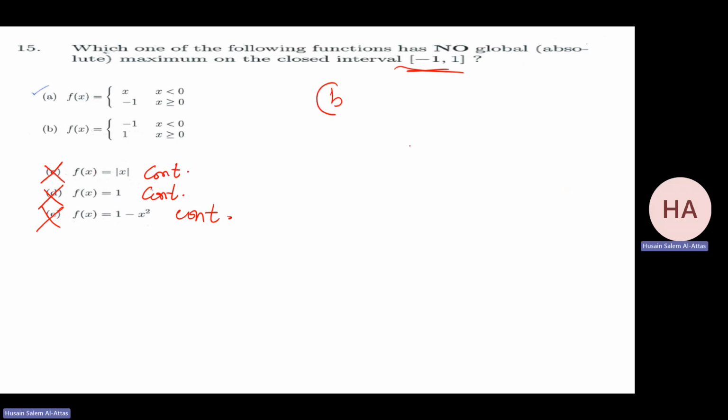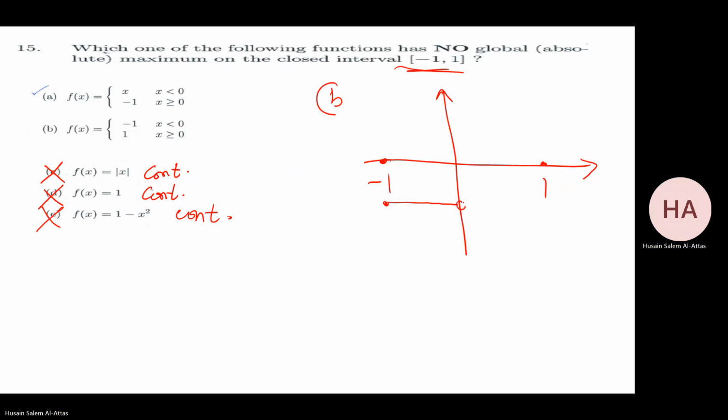B is easy to graph. I need to do it between minus 1 and 1, just over this interval. When I graph the function, does it have an absolute maximum or not? If x is negative, it's minus 1, so it's something like this.